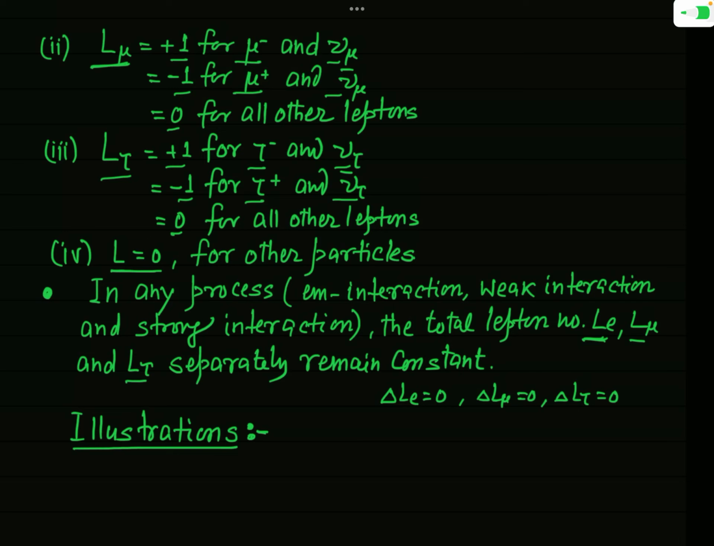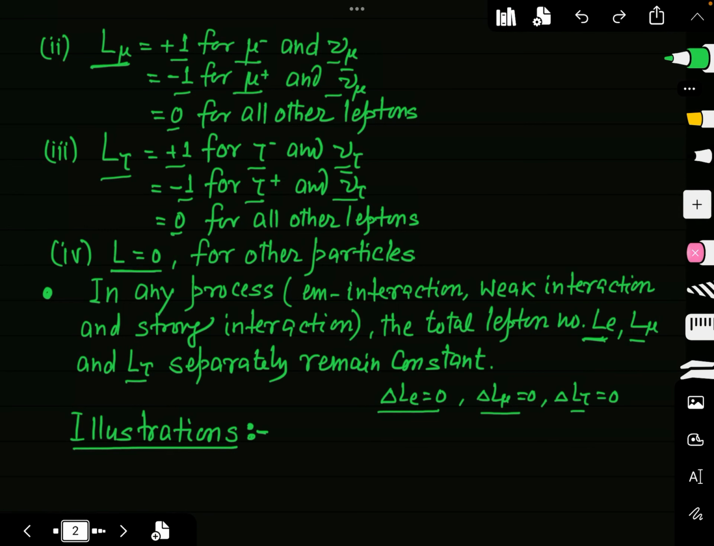So the total lepton number remains conserved in any process. So if you find that in any process delta Le is equal to 0, that process will be allowed. But if delta Le is not 0, that process will be forbidden, that will not proceed. And in a similar manner, you can check whether any process is allowed or not allowed on the basis of L mu and L tau. Okay. Now we will illustrate this fact by taking some important examples.